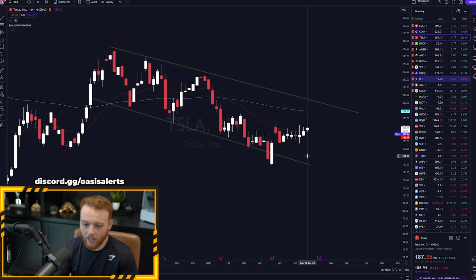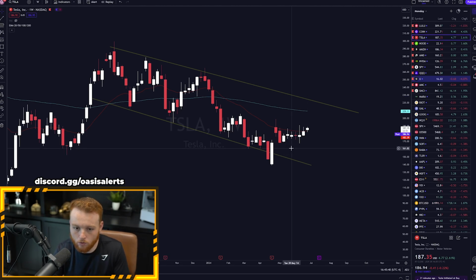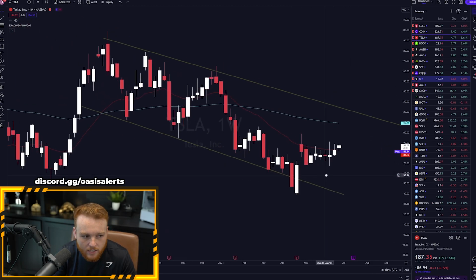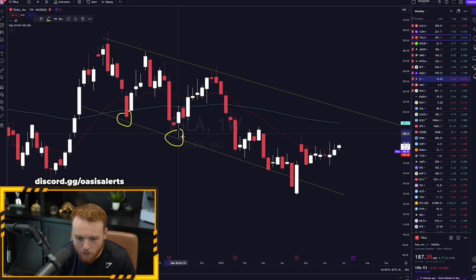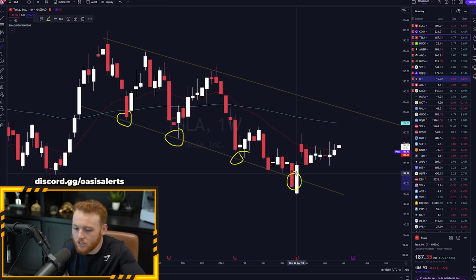Again, I like to see trend lines get reclaimed. I like to see trends be reclaimed or invalidated and being able to play the opposite side. In this instance, this is an ugly downtrend we're seeing. I know the lines don't match up perfectly, but you've got to remember, straight lines in this trading game are not going to get you anywhere. You have to use these zones, and you have to understand how the market moves within these zones.